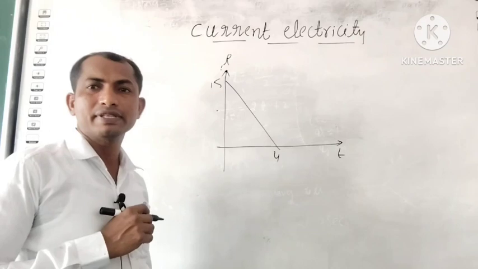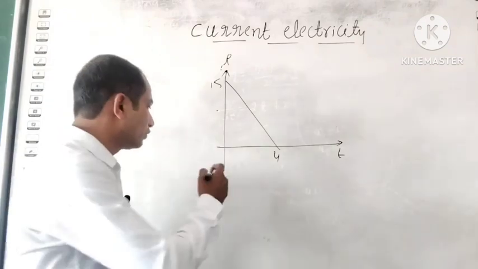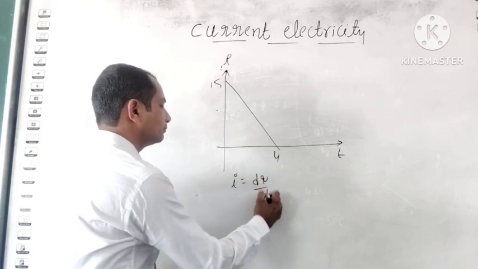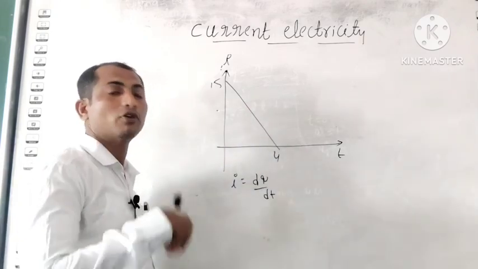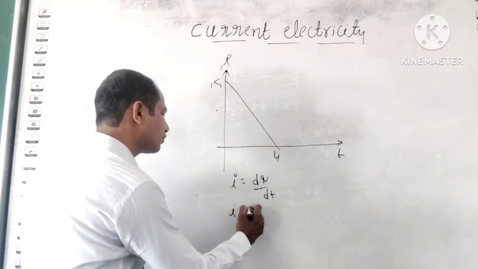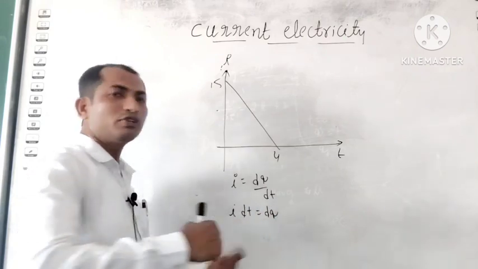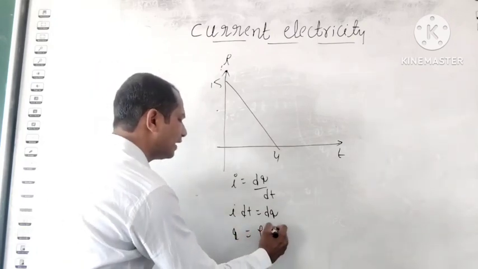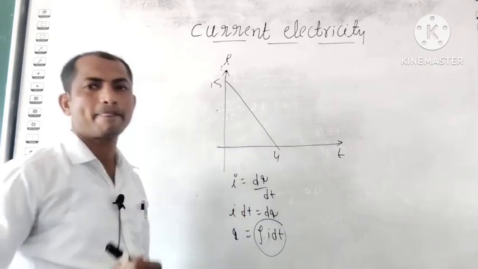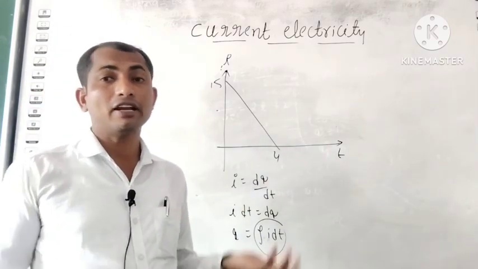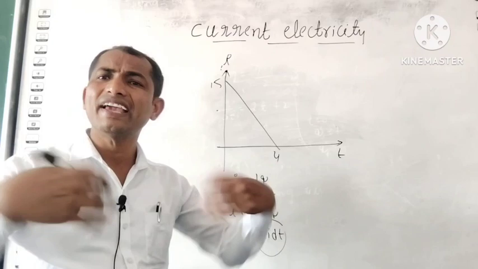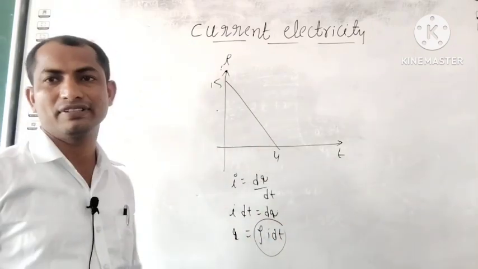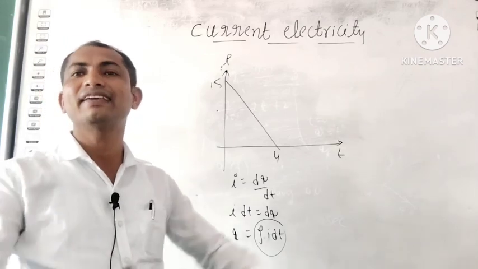To find the charge, I is equal to dq by dt, right? Rate of flow of the charge. I dt is equal to dq, and to get the charge, take the integration on both sides. Therefore charge q is equal to integral I dt. But here a graph is given. From the graph we need not do anything, just find the area under the curve. The area under the curve gives the charge. Integration means the area under the curve only.